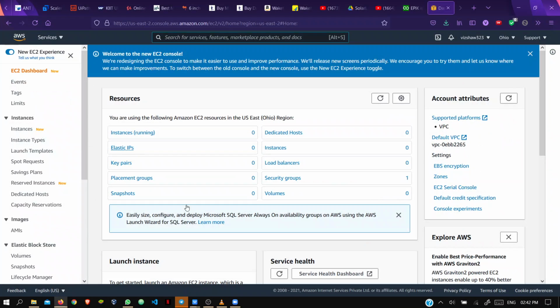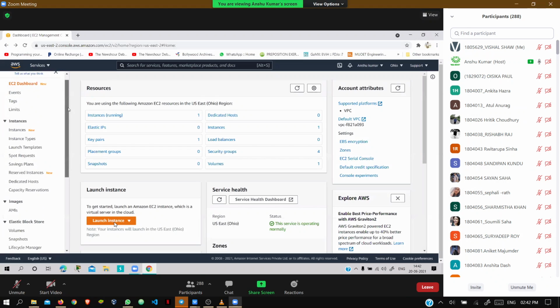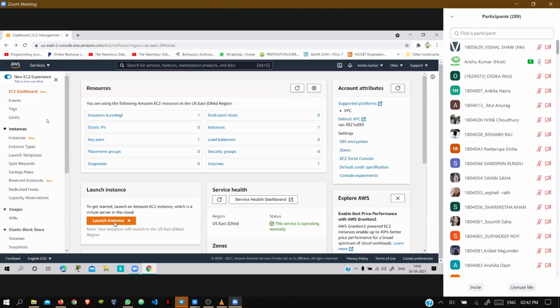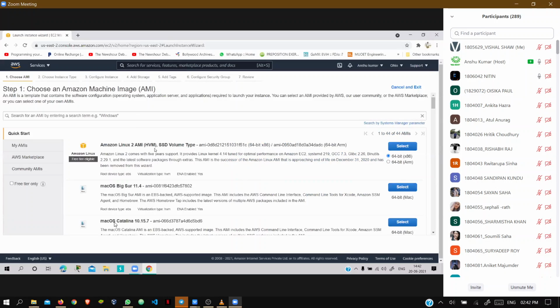So which one? Please repeat. You have to select that AMI, Linux AMI 2. Sir, the name and region part is not showing on my screen. Name and region? No, it should show.